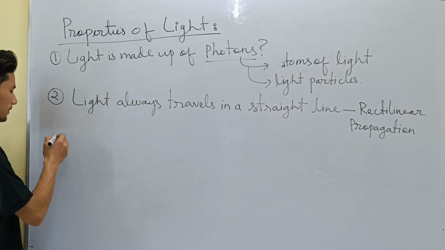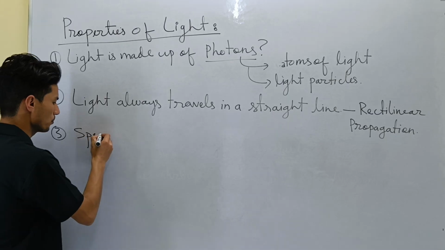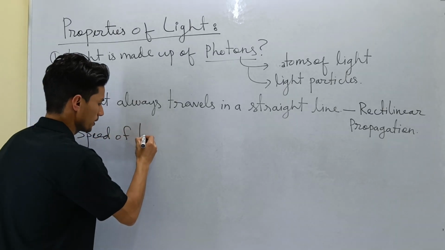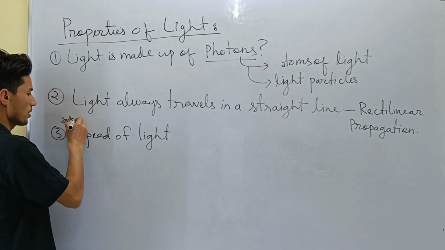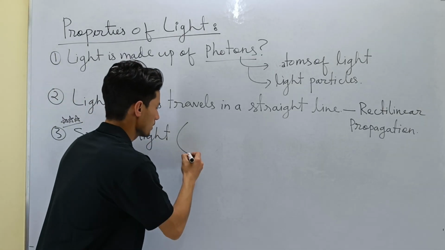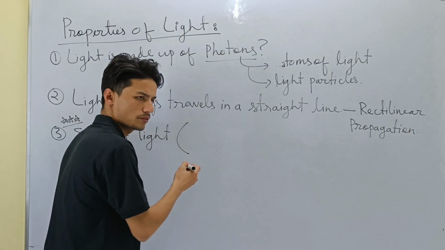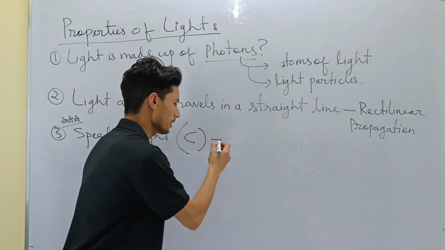Then the third point, speed of light, a very important point. We all should know the speed of light. Put a star mark, 3 star marks. The speed of light is represented by the letter C.